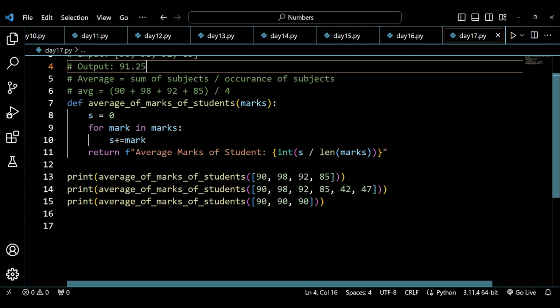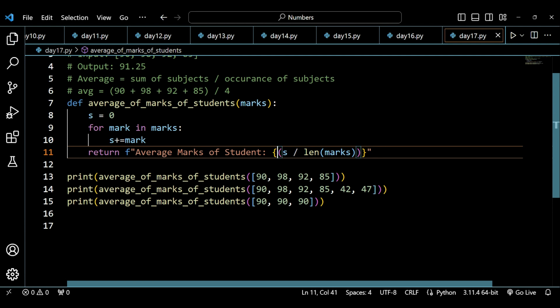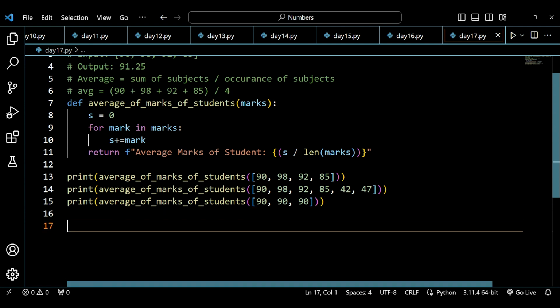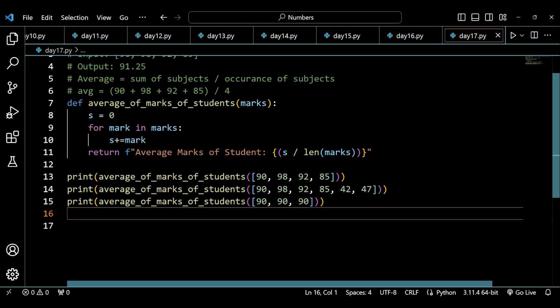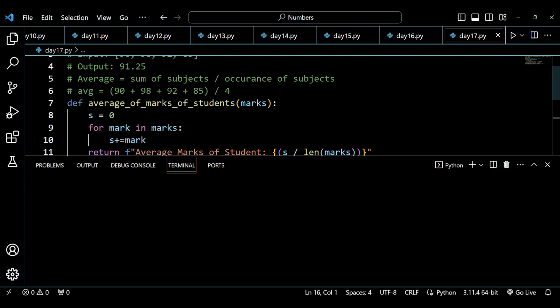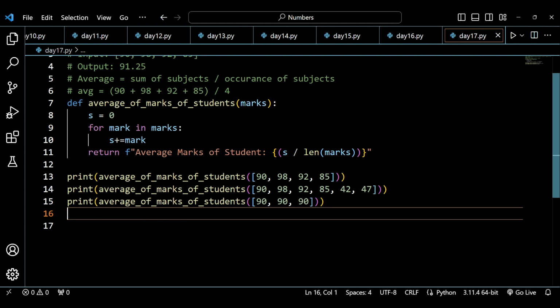So I suppose this will not be the correct approach to make a better approximation or better estimation of the answer. You can just put it like this, or you can use the round function as well. The round function is a built-in function of Python, and it will round according to the question. Now this is what we have done in the question, and this is what we have to do.